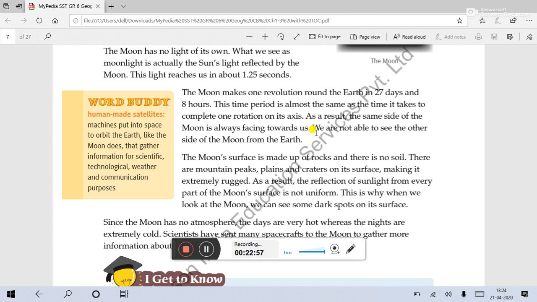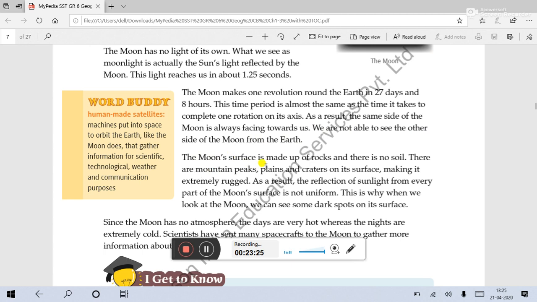The rotation and the revolution take place together. That is why only one side of the moon is visible from us. We are not able to see the other side of the moon from the Earth.